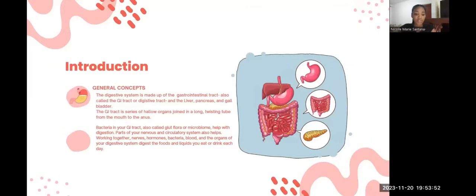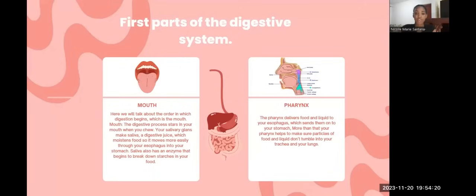Bacteria in your gastrointestinal tract, also called gut flora or microbiome, help with digestion. Part of your nervous and circulatory system also helps. Working together, nerves, hormones, bacteria, blood, and the organs of your digestive system digest the foods and liquids you eat or drink each day.